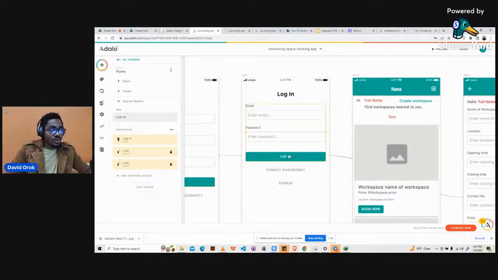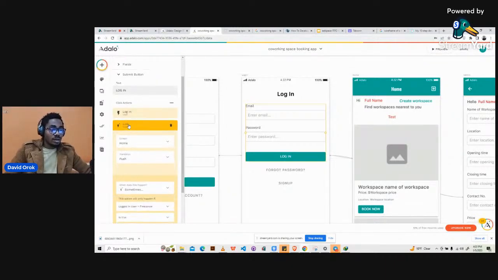So when the user clicks on the login, what happens first is that the user is being logged into the application, and then the next thing that happens is that the user is supposed to be taken to some sort of screen. When you log into a particular application, you don't just stay there and be logged in. You have to be taken to a screen. So that's another action, and that's the action we have here. So the user gets to be taken to the home screen with the transition, which is push.